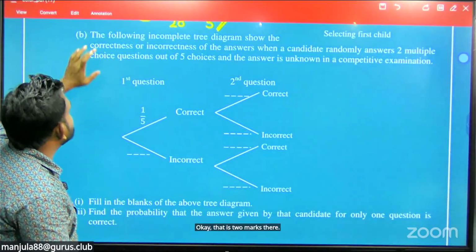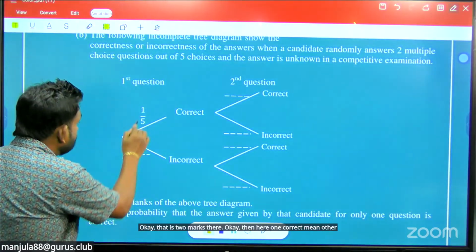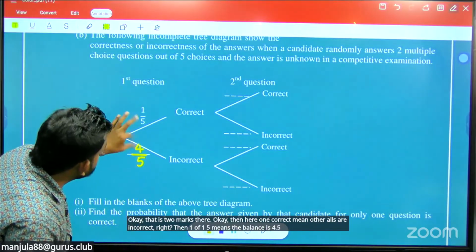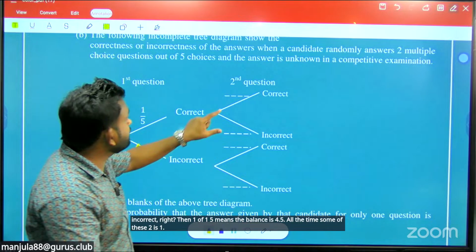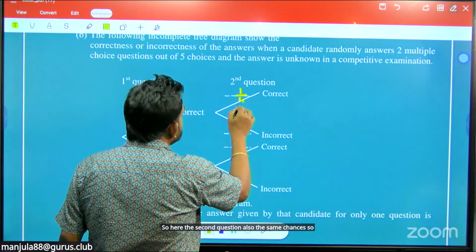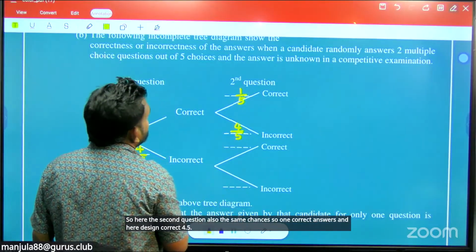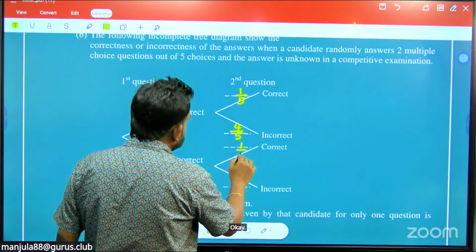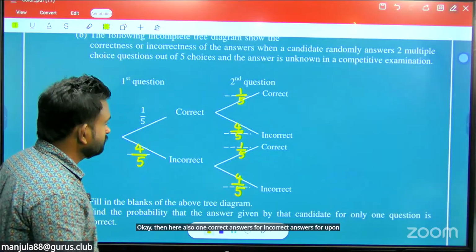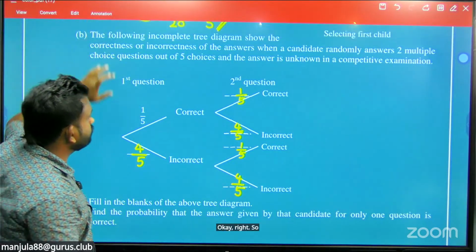Okay, then here one correct means the other are incorrect, right? Then 1 upon 5 means the balance is 4 upon 5. All the time the sum of these two is 1. So the second question also has the same chances. One correct answer and the others are incorrect, 4 upon 5. Then here also one correct answer, 4 incorrect answers, 4 upon 5. Okay, right. So this is the tree diagram. So we have 2 marks there.